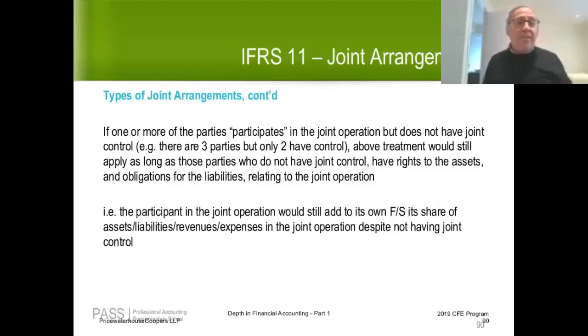So in my last example, C would still add 20% of the assets, liabilities, revenues, and expenses to their own assets, liabilities, revenues, and expenses, even though they don't have joint control, because they're still a participant in the joint operation. As long as they've got rights to individual assets and obligations for individual liabilities, they would still effectively proportionately consolidate.